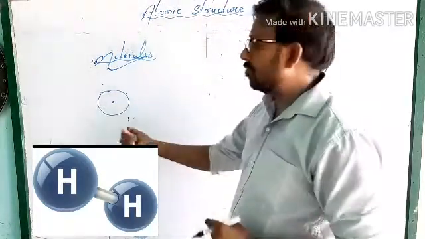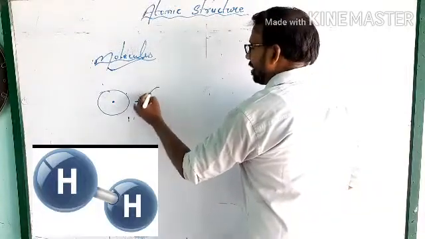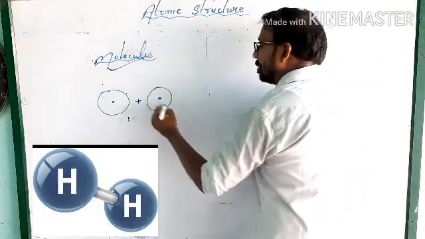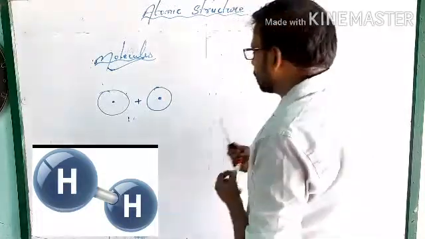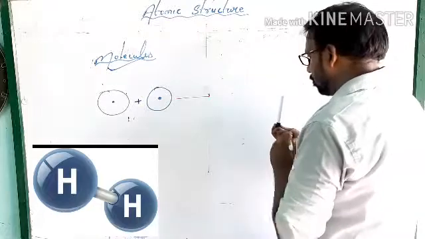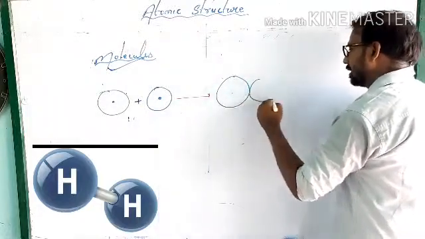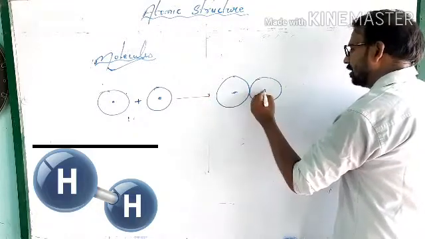This is the symbol of one atom of hydrogen, and again one hydrogen is there. Both will combine. What is produced? They form molecules.